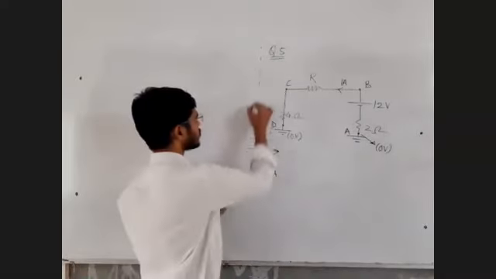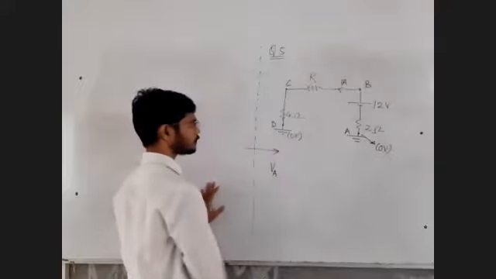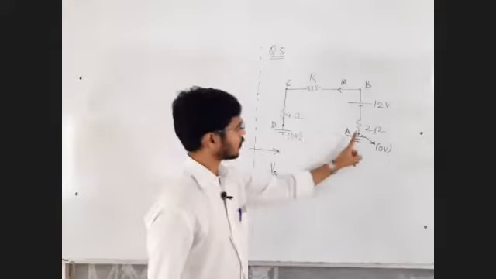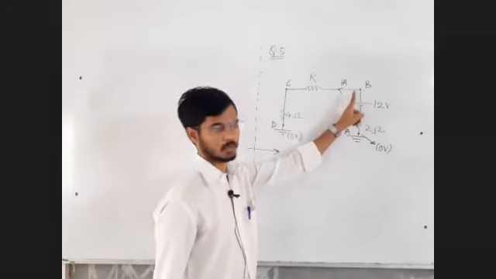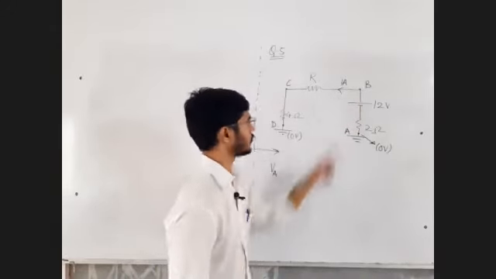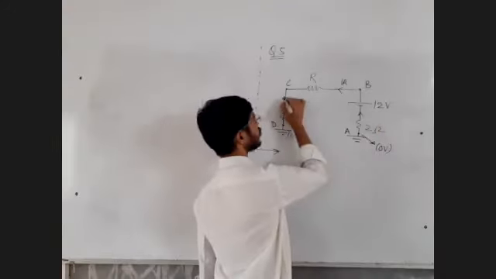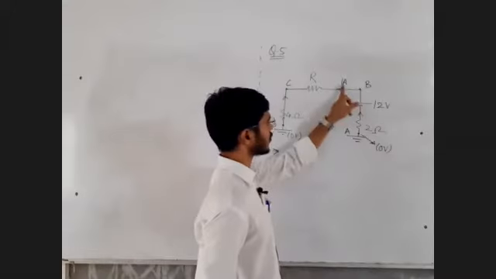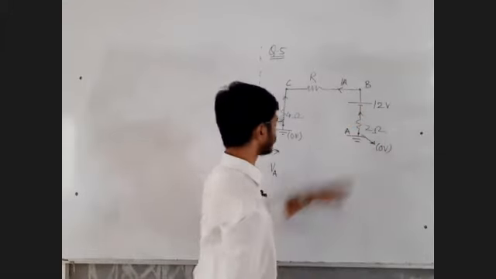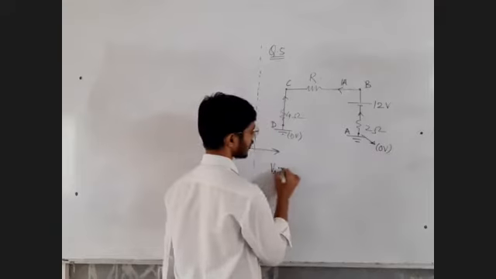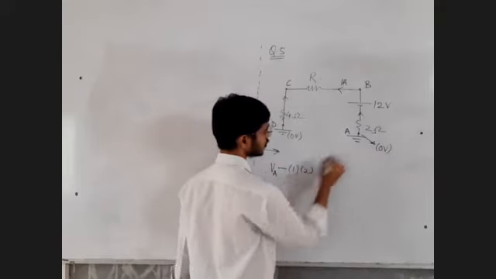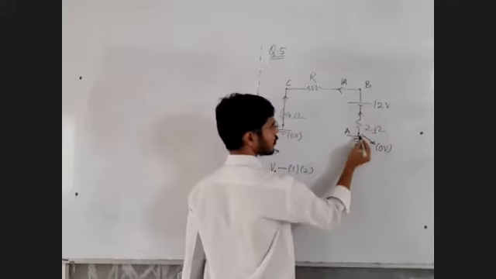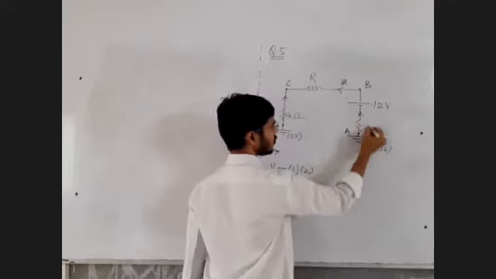So everyone observe again once here. I started at point A, so VA. Now current flows from higher potential to lower potential. Current is flowing from A to B. So I have to subtract the potential, current into resistance, 1 into 2. I have to subtract 1 into 2 because I am moving from higher potential to lower potential, because current flows from higher to lower. So potential decreased, so I into R decreases.